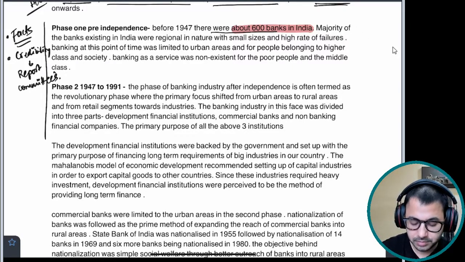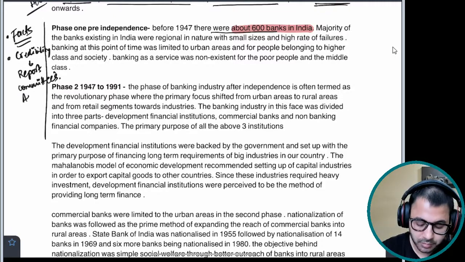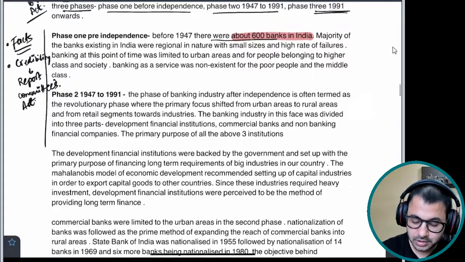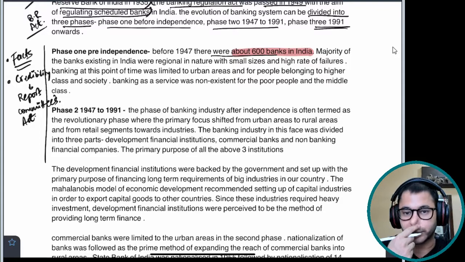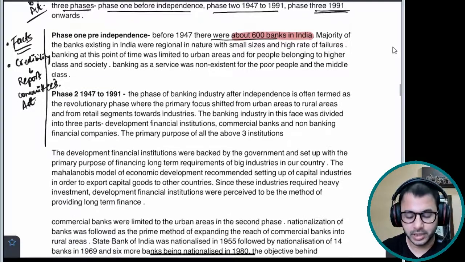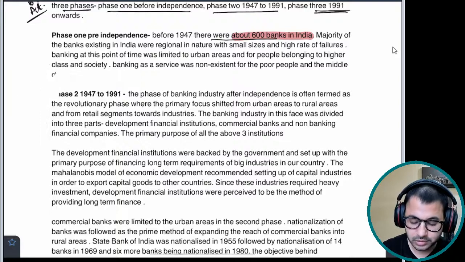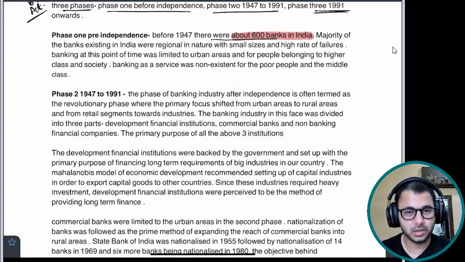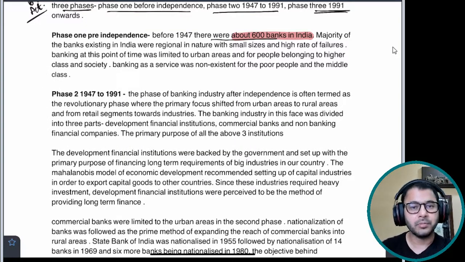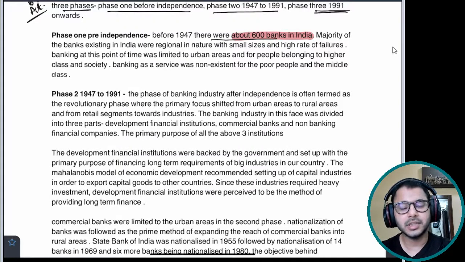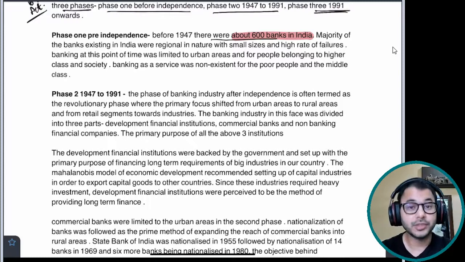Okay, by using certain act, the name of an act, just like I used the name of the act here, Banking Regulation Act, to give my answer more credibility. Okay, so these are two important things that you can include in your answers to give your answer more power, more punch. Okay, punch does not come from flowery language, punch does not come from writing random things or controversial things. Punch comes from writing relevant things. Okay, facts, credibility, very important.